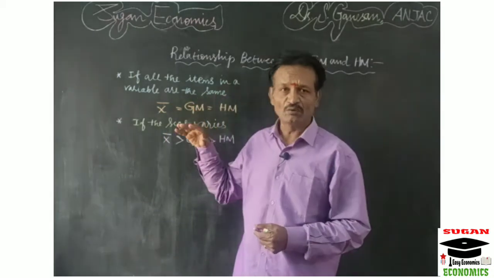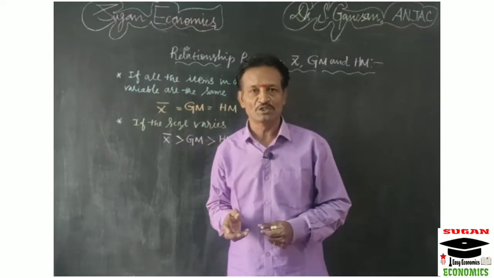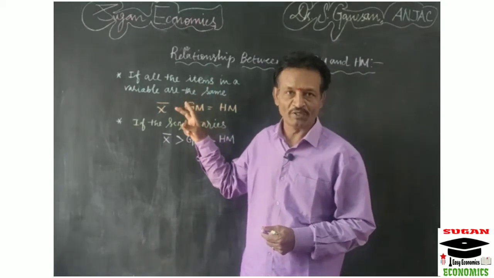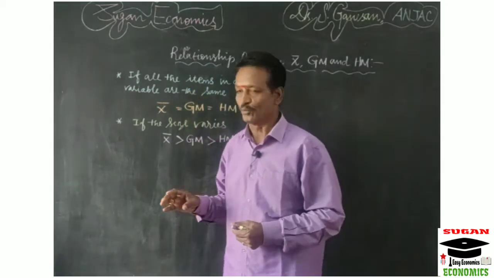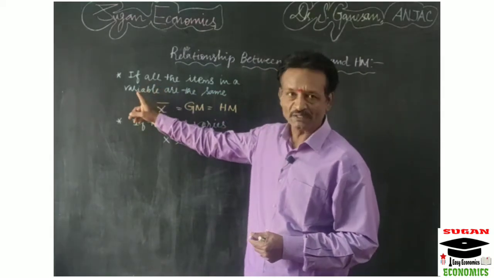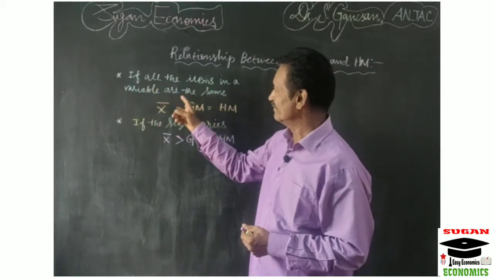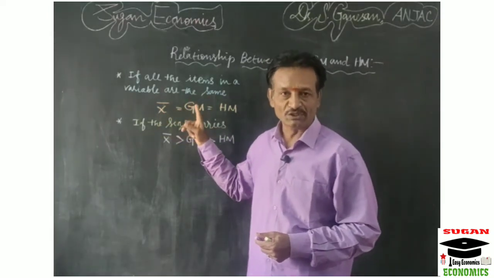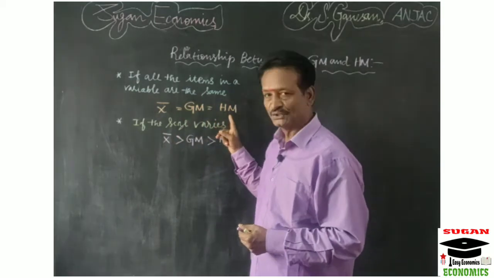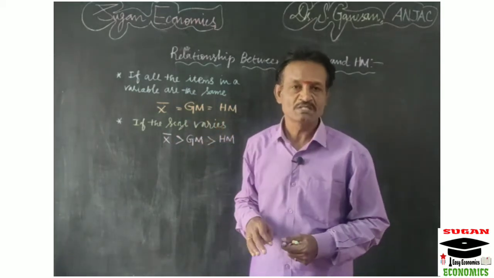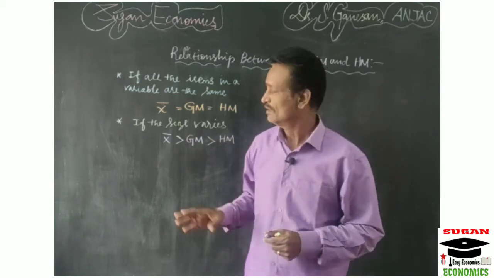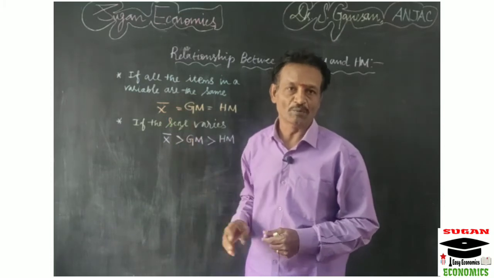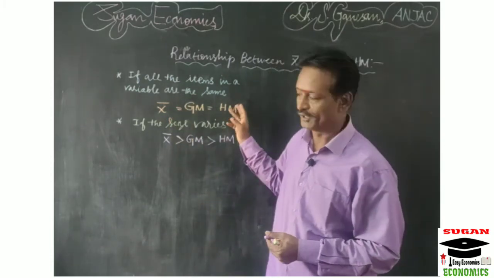Here we have already discussed what we mean by mean, geometric mean and harmonic mean. Now I am going to explain the relationship between them. The first relationship: if all the items in a variable are one and the same, then arithmetic mean is equal to geometric mean, and that is equal to harmonic mean. If all the items in the given series are equal, these three values coincide with each other.